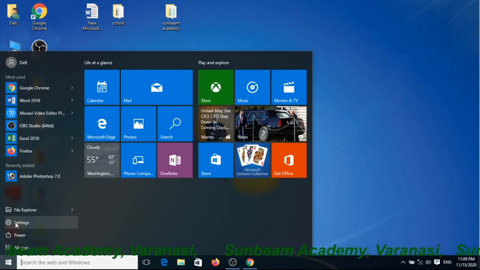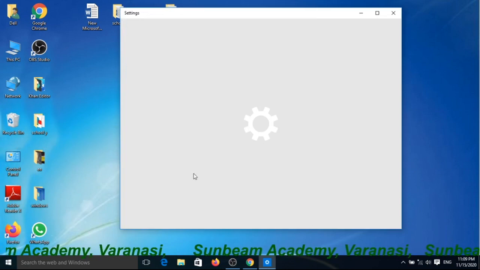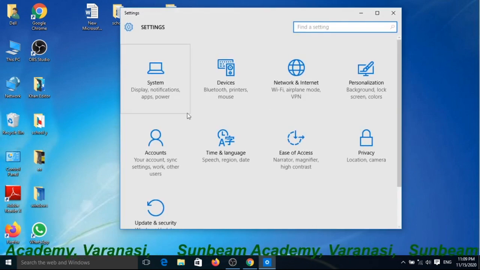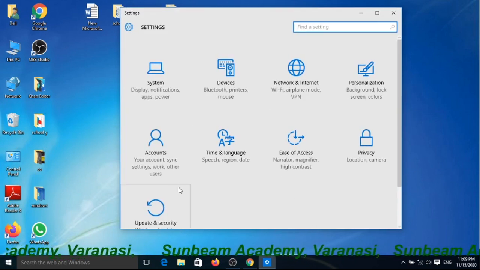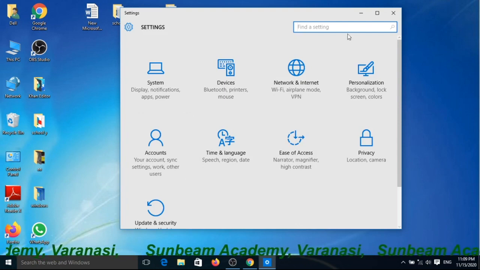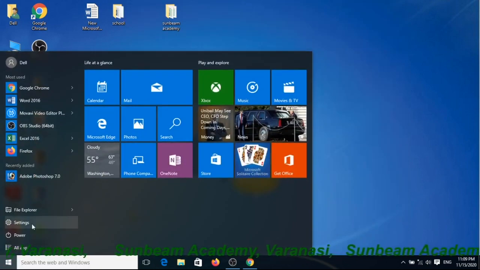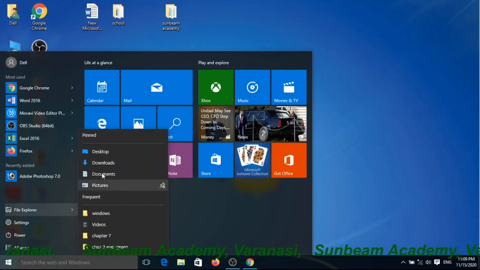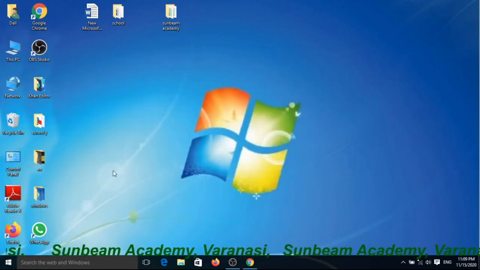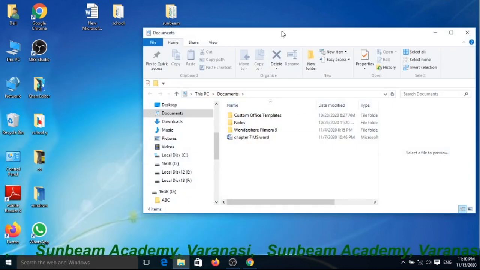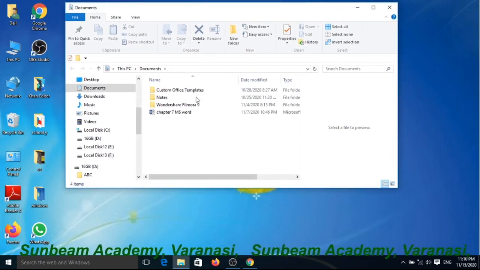From here you can change settings for Windows. Click on here, it is the settings for Windows. Or any other. If you want to file explorer, see, you can find it here. From this side, documents, the documents window will be open. You can see.